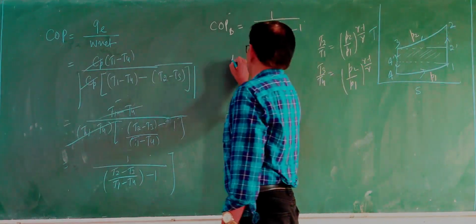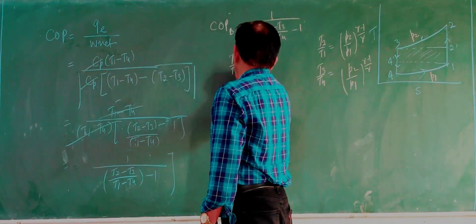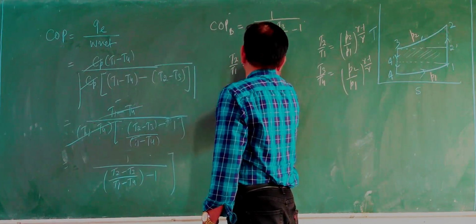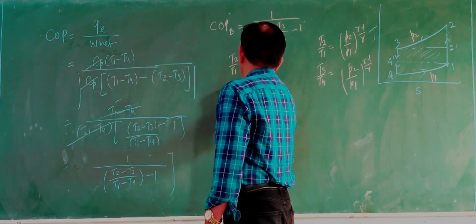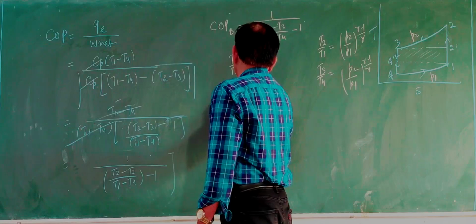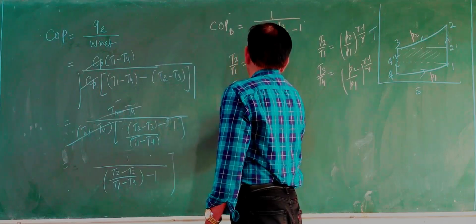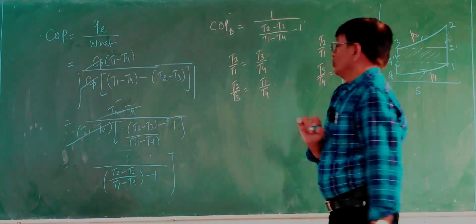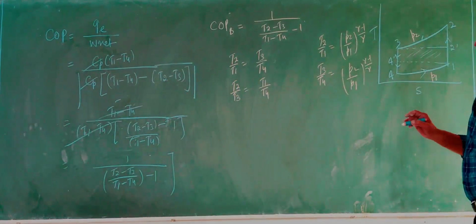So T2 by T1 equals T3 by T4, and T2 by T3 equals T1 by T4.